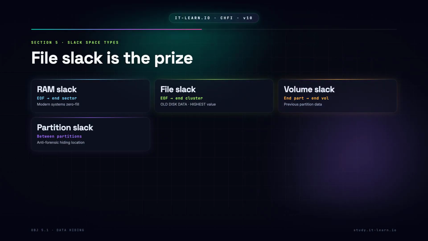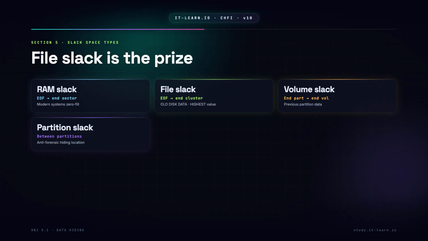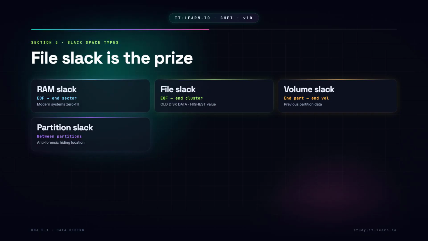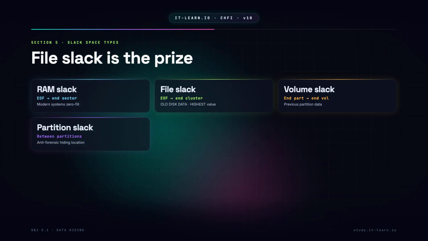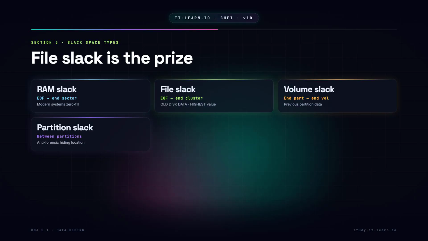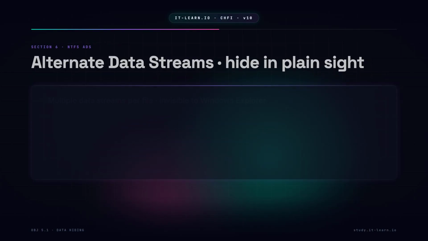Examination: FTK, Autopsy, WinHex can extract and search slack. Keyword searches against slack reveal sensitive data fragments. Hex editors, WinHex, HxD, allow manual sector examination. Quick math: file 3200 bytes, cluster 4096. File slack equals 896 bytes per file. On a drive with millions of files, slack adds up to gigabytes of recoverable data.